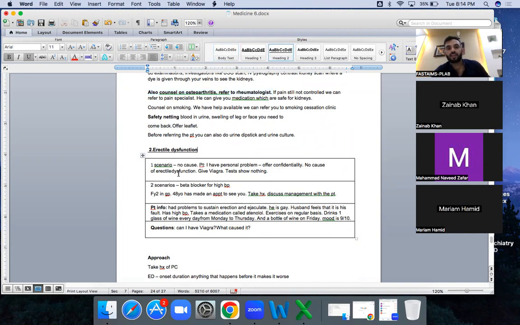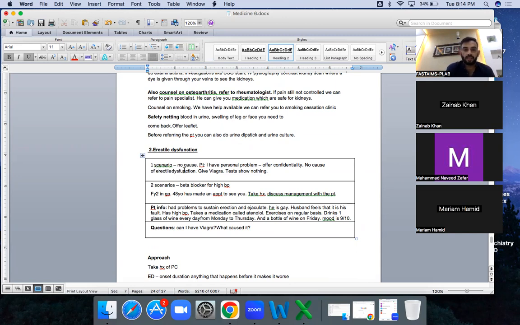Okay, the other scenario is erectile dysfunction. Erectile dysfunction has more scenarios, but we are doing only one, and the approach is the same. It could be due to any cause. Sometimes it could be due to unknown cause. However, you need to have some approach in your mind of how to deal with the erectile dysfunction scenario. Okay.